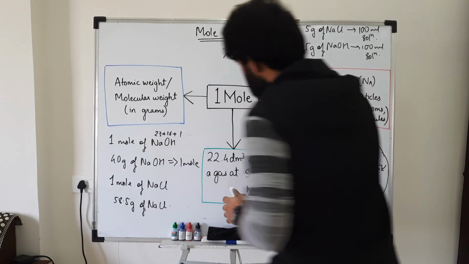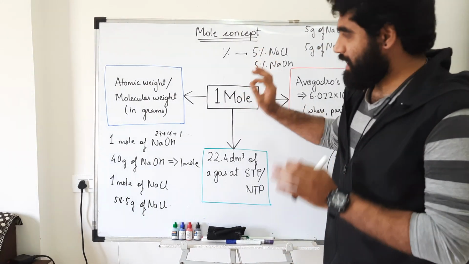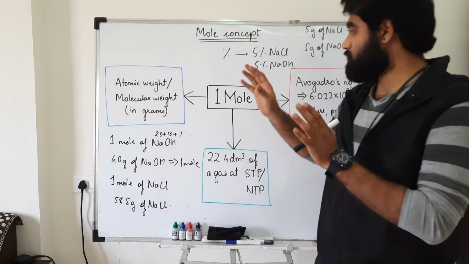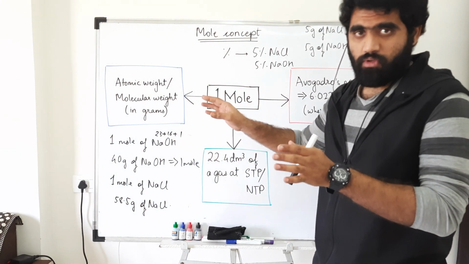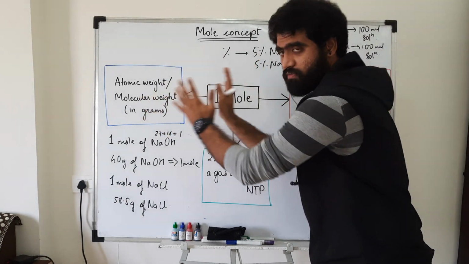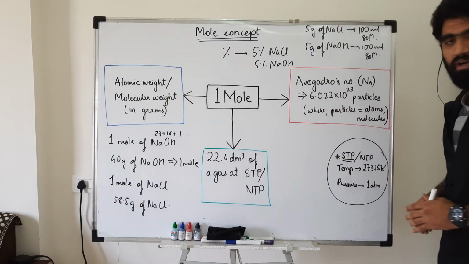You can see 1 mole of an atom is equivalent to the atomic weight of the substance taken in grams. 1 mole of a molecule is equal to the molecular weight of the substance taken in grams. This is the first part of the mole concept. Let's come to the second part of the mole concept.